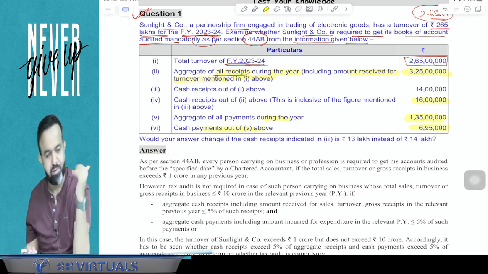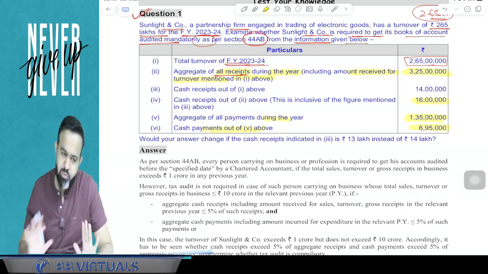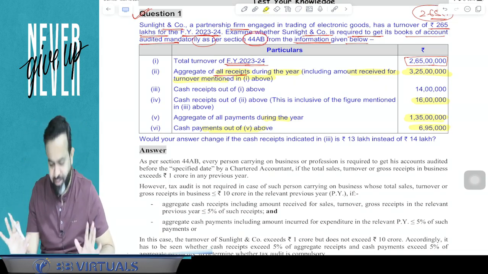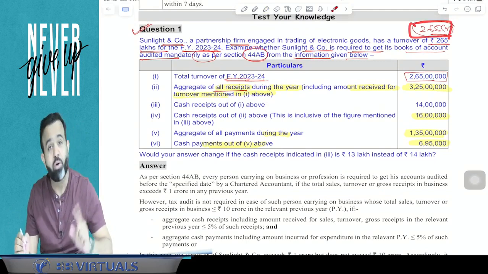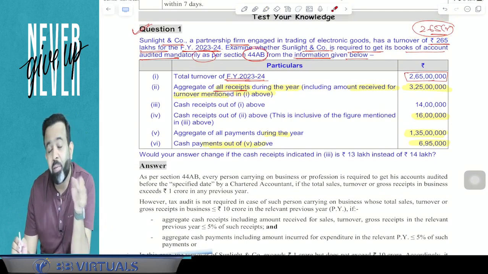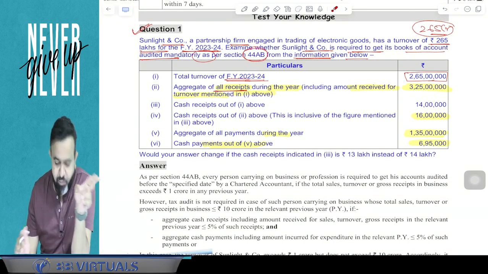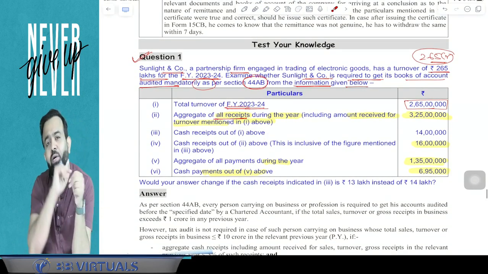Now second answer we will check later. So guys, first point is: audit is required or not? Normally you can say that if your turnover is more than 1 crore, then audit is required. But instead of the 1 crore, we will check the 10 crore limit if two conditions are